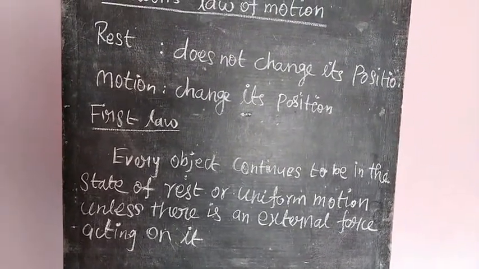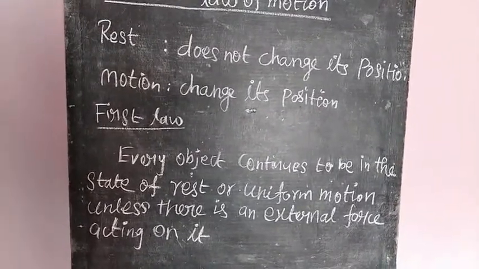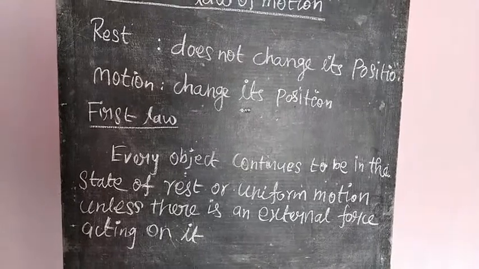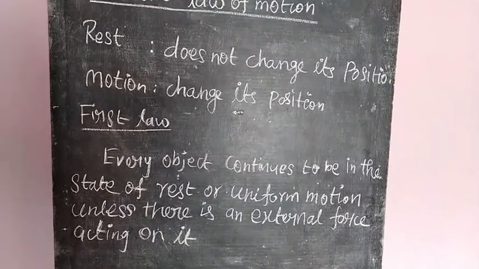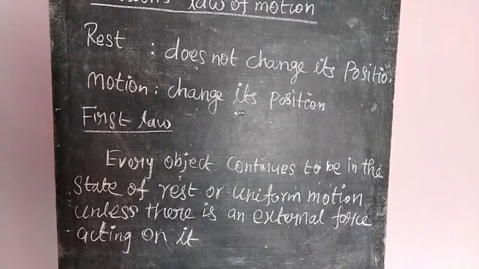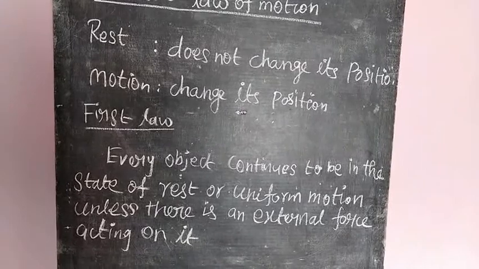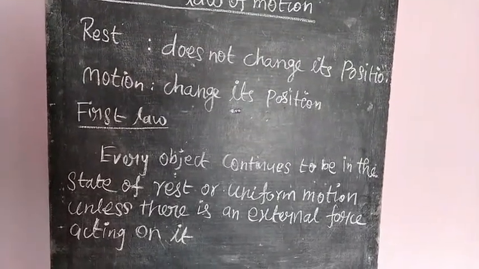When it reaches near the bus stand, there is heavy traffic, so it does not cover 10 km per hour, it covers less than 10 km per hour. Here the distance is unequal and the time is equal, so this is called non-uniform motion.